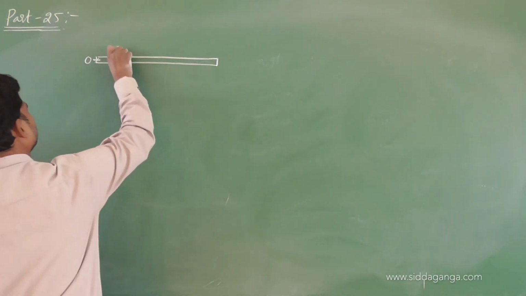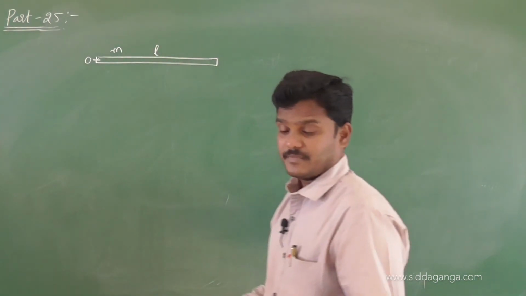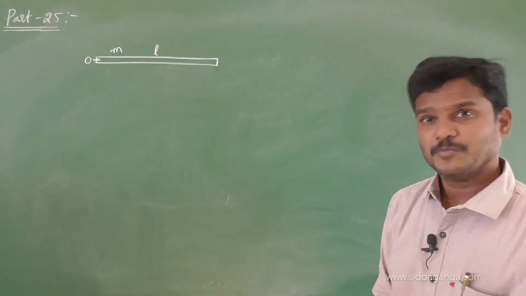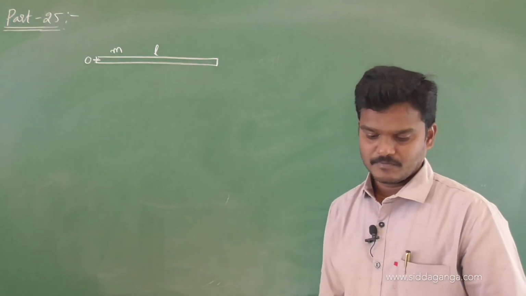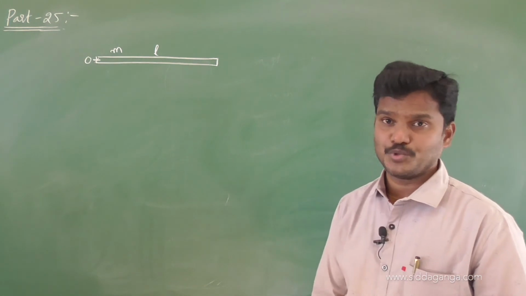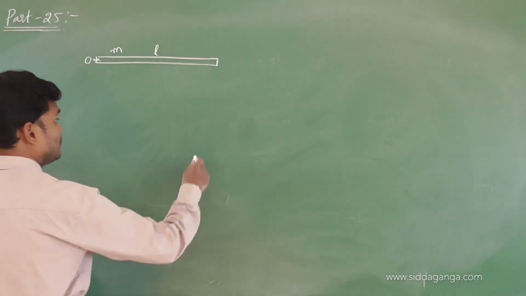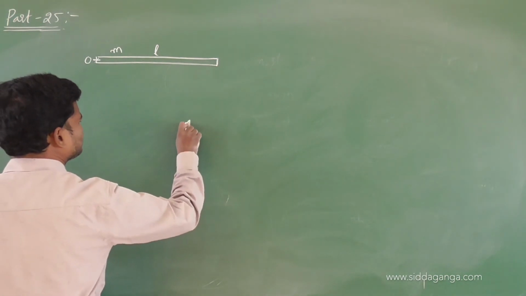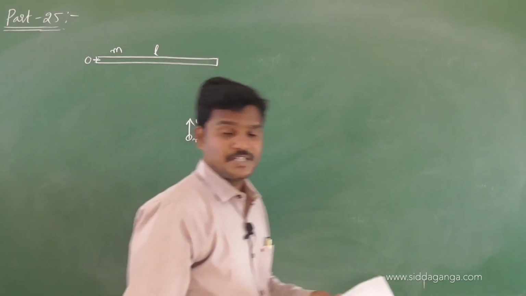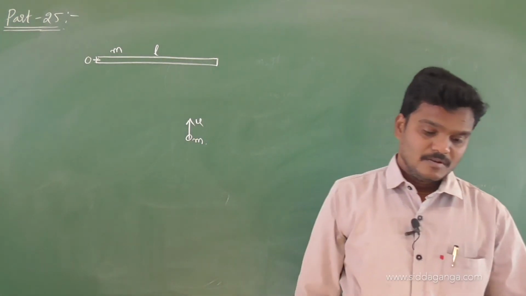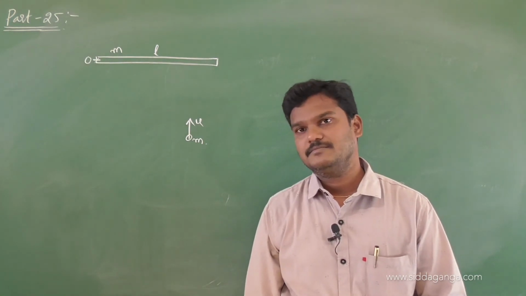So the mass is given m, L is the length, and a point mass small m is coming with an initial speed u, perpendicular to the rod, and strikes the rod.